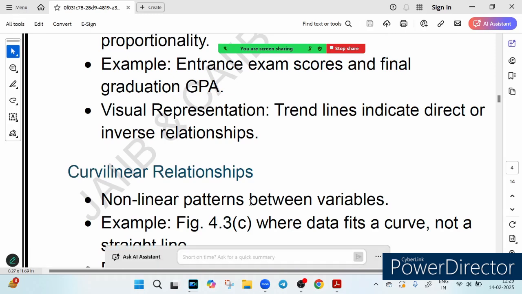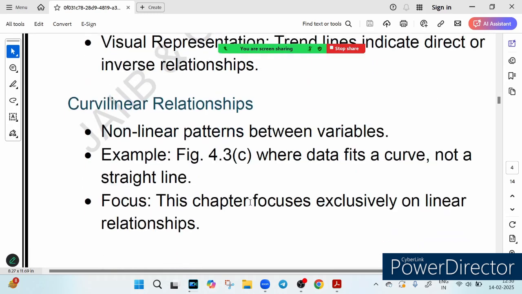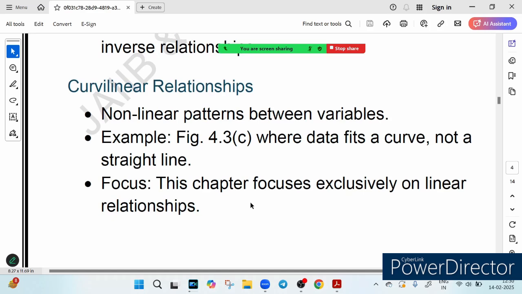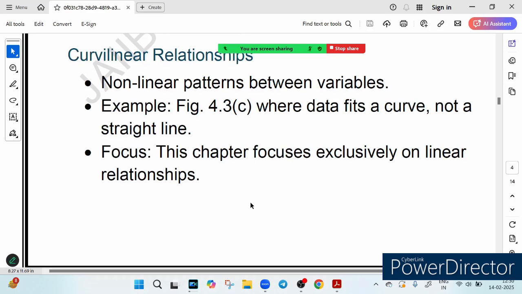Now we have something called curvilinear relationship. This is called twist and turn. Not all relationships follow a straight path. Some are curved. They rise and fall in different ways.